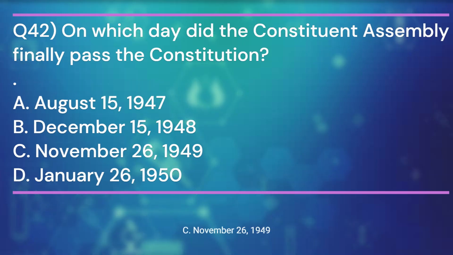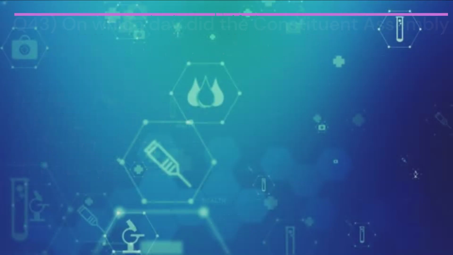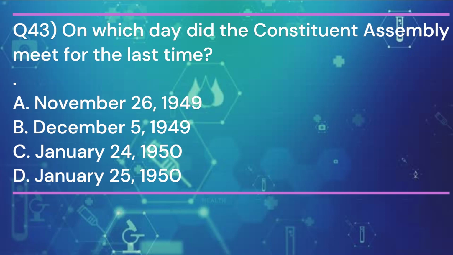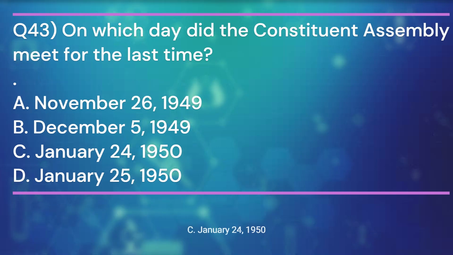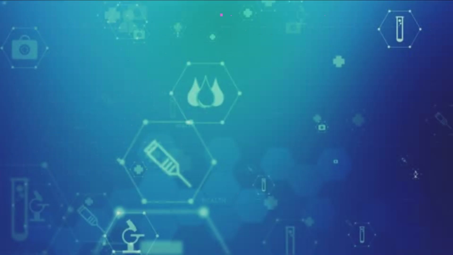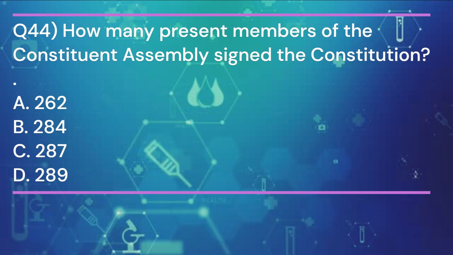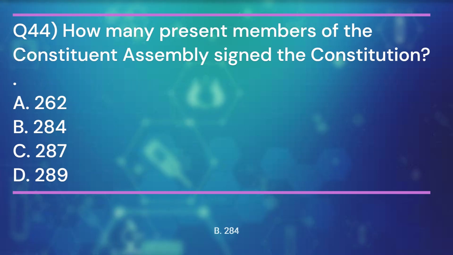26th November 1949. Question 43. On which day did the Constituent Assembly meet for the last time? And the answer is C. 24th January 1950. Question 44. How many present members of the Constituent Assembly signed the Constitution? And the answer is B.